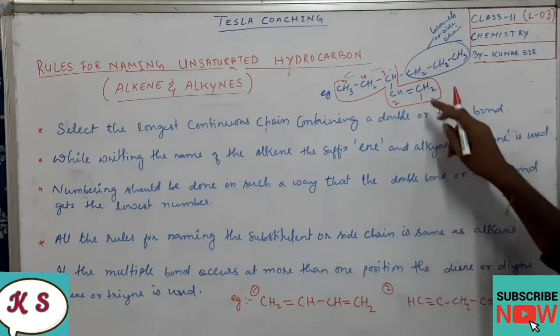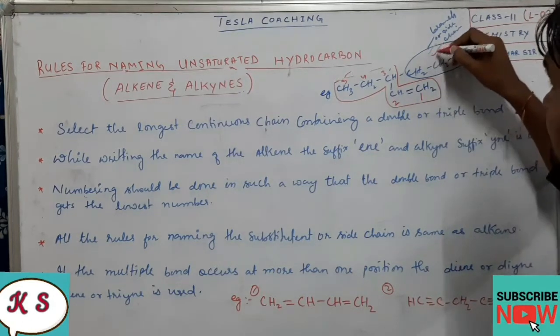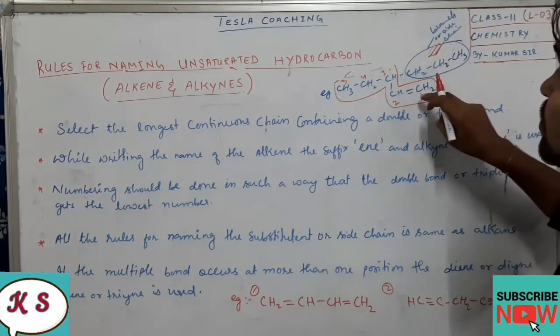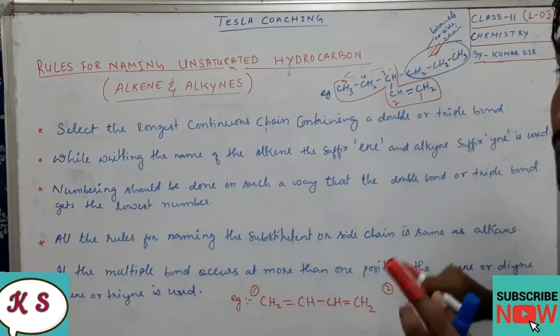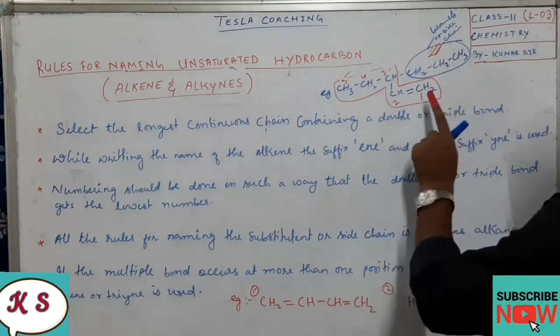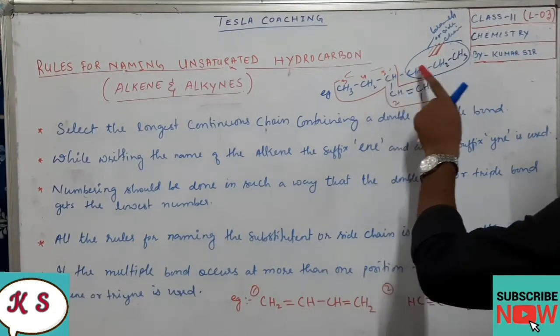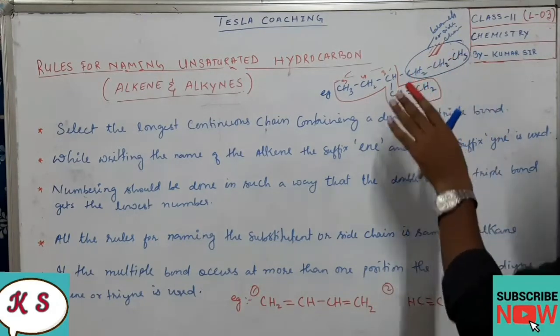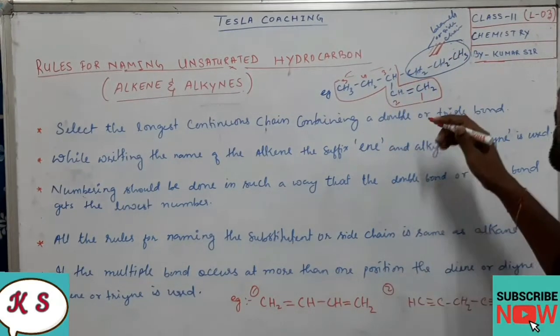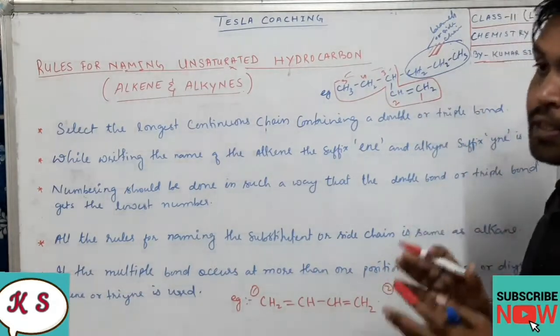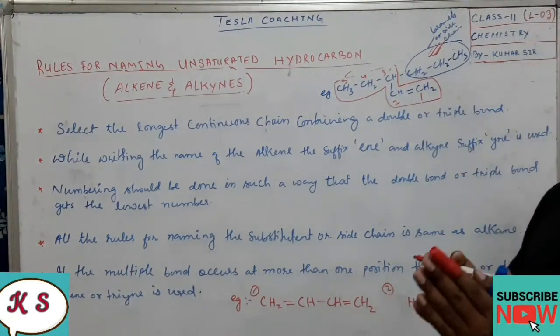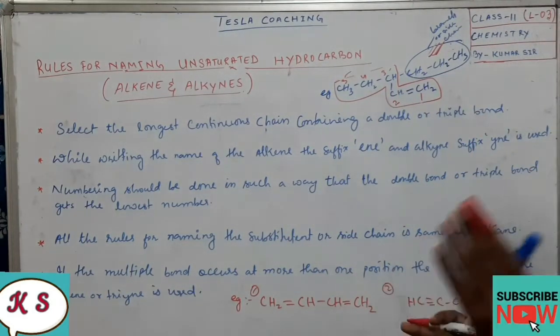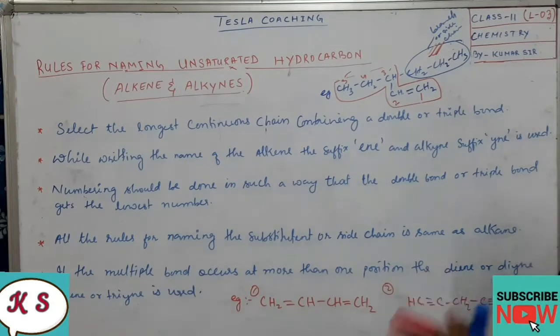Before naming it, you see what the position is. This is the branch or not? This is the branch. So what is the position of the carbon to which this branch is attached? 1, 2, 3. The third carbon this branch is attached to, right? While writing the names, and I have already discussed this with you in the last video, dear students, if you have not watched it, go to my channel Kumar sir and watch it.